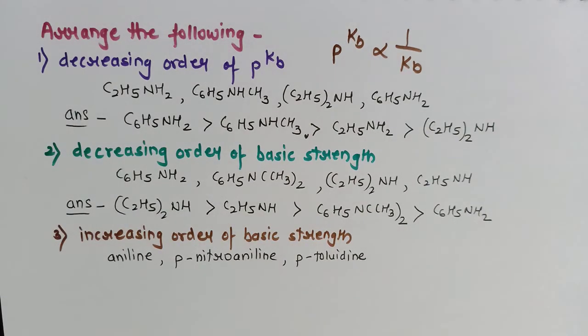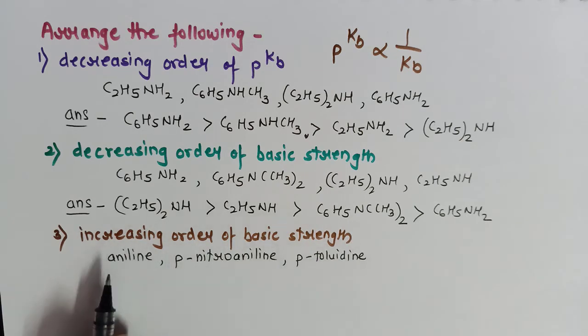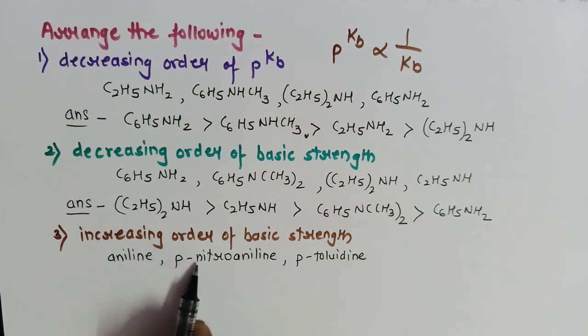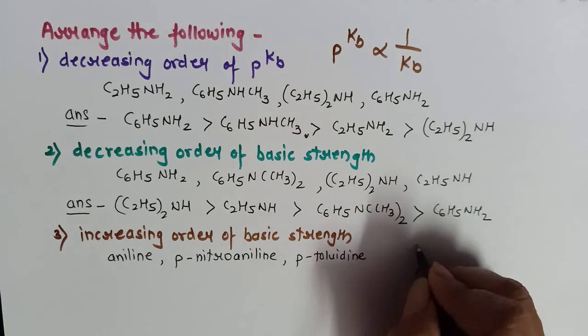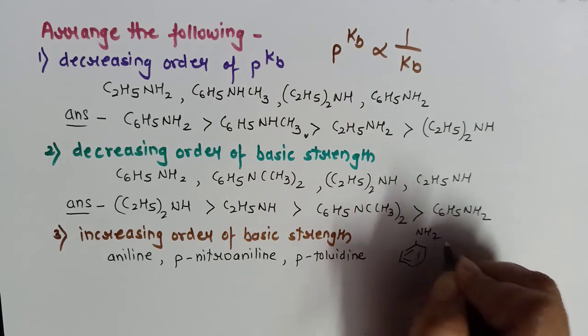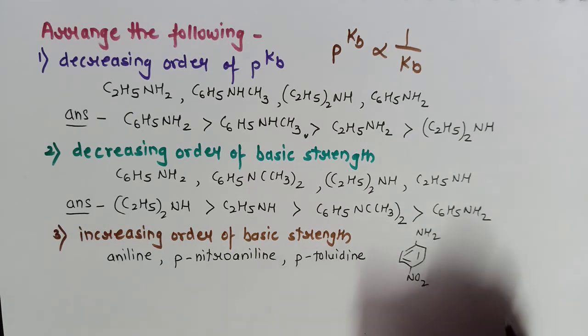Here is your next question: arrange in increasing order of basic strength. All these are forms of aniline, one with an electron withdrawing group and one with an electron donating group. Para-nitroaniline, we must know the structure. So this is an electron withdrawing group, which will decrease the electron density.